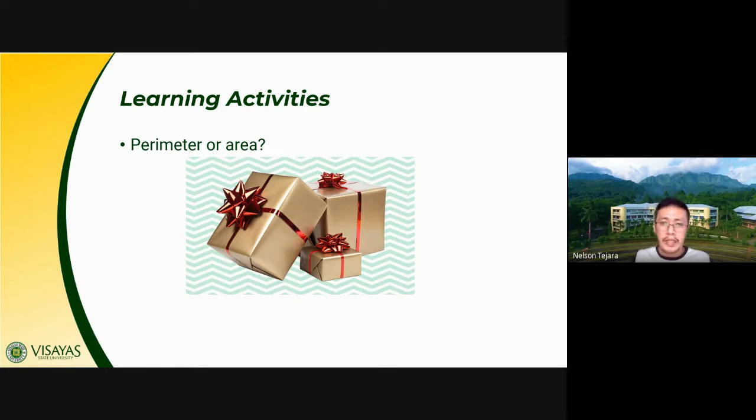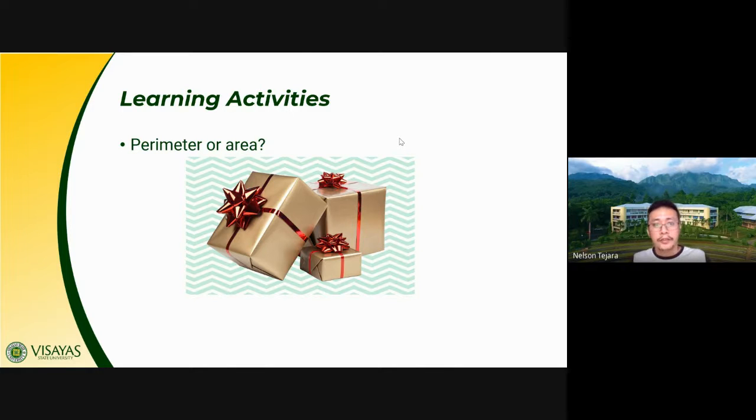So knowing that you already have knowledge on perimeter and area, given this gift, if you receive a gift, which concept can you associate with that? Is it perimeter? Is it area? Or is it volume that you are talking about? Okay, class, I want you to share your ideas, share your answers. Don't be afraid to share your idea.